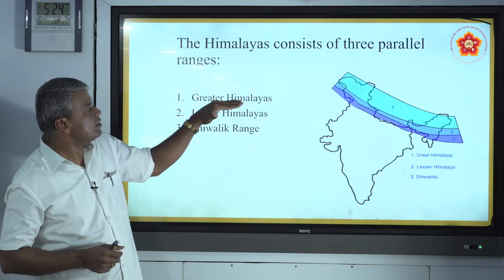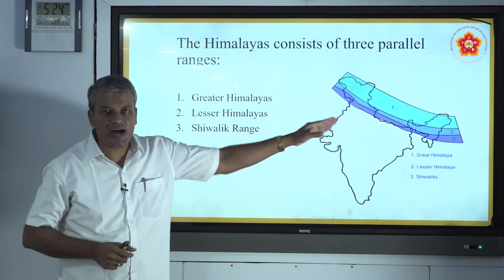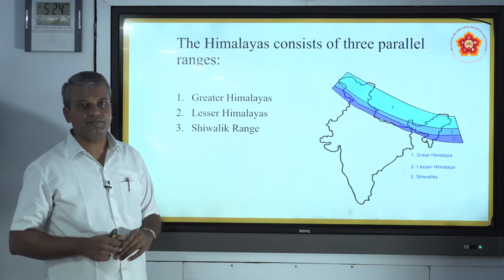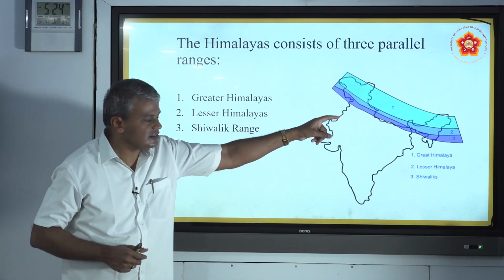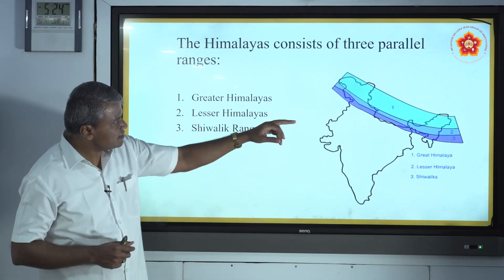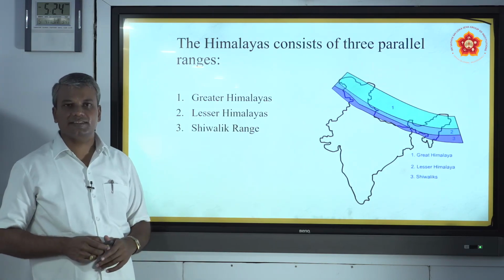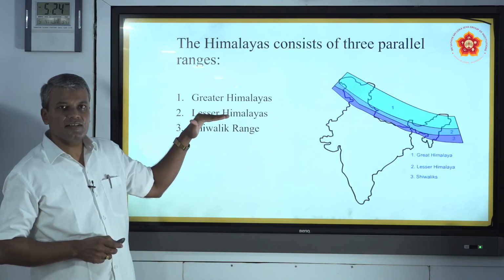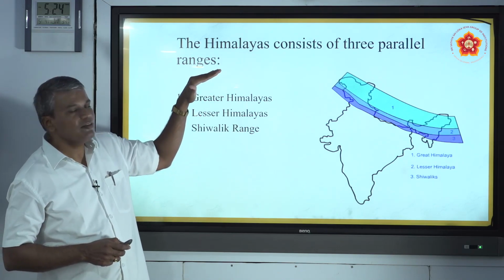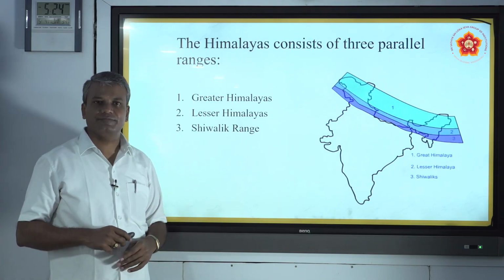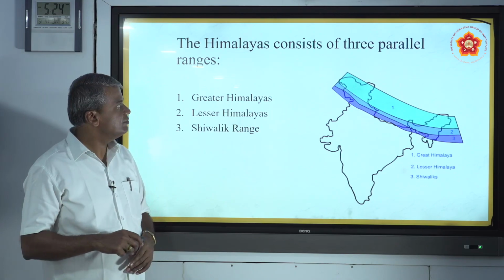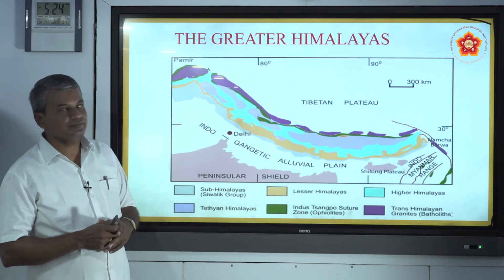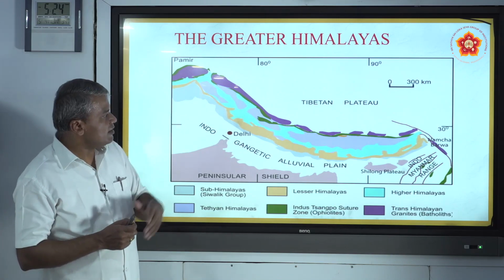One is the Greater Himalaya, which can be seen in this map. The first is the Greater Himalayas, the second is the Lesser Himalayas, and the third is the Shivalik range. These are the three important parallel ranges which can be seen in the Himalayan mountains. Look at the picture.